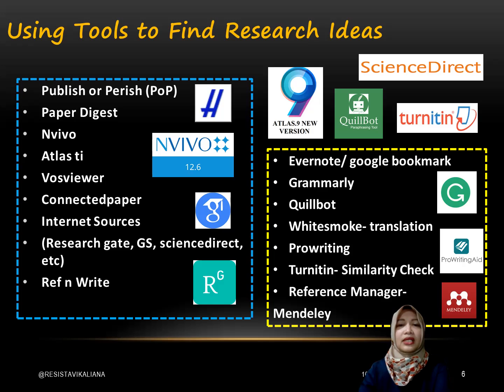Also Quillbot, and Quillbot will help to paraphrase. Another one is translation with Pro-writing, Turnitin. I think it's familiar to us for checking similarity, and reference manager like Mendeley.